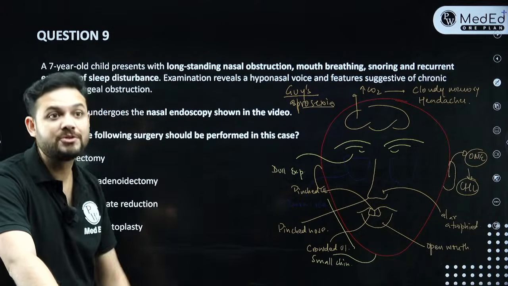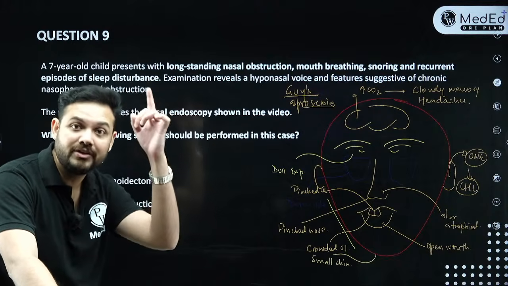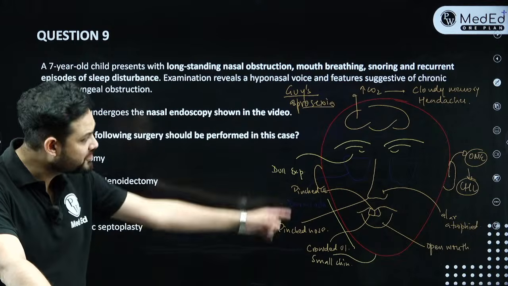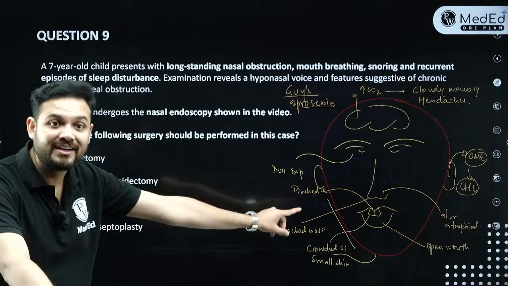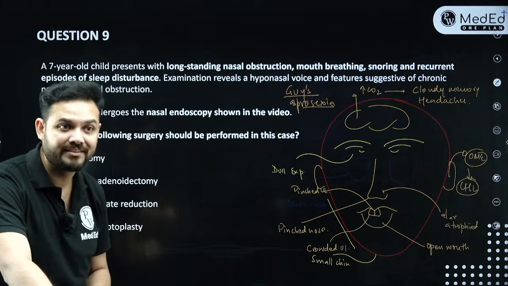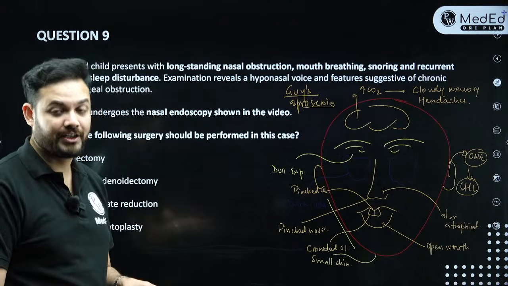Okay, so this is something which will lead to otitis media with effusion. You'll see bubbles behind. If you remember my ear VBQ, I showed also how otitis media with effusion happens, right? So the most common cause of otitis media with effusion in children is adenoid hypertrophy because of eustachian tube obstruction. That's how you link these things. Fine. So this becomes a very important MCQ.